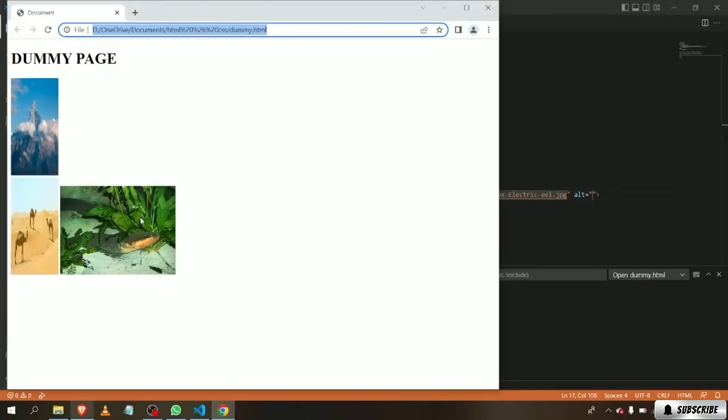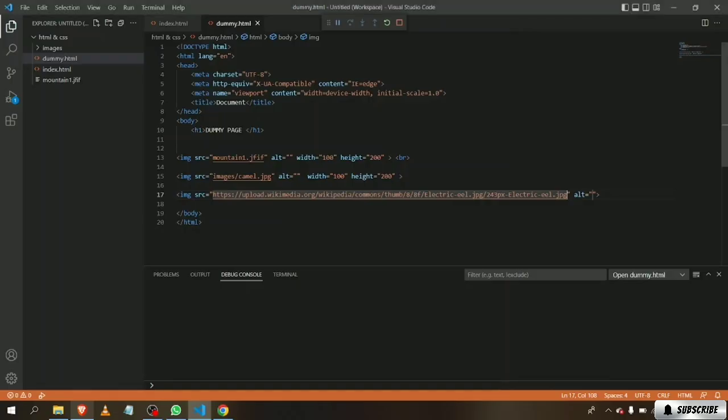Now what if I want to put the camel image down? Simple. We're just gonna break the line in between the camel image and the one we just pasted from Wikipedia.